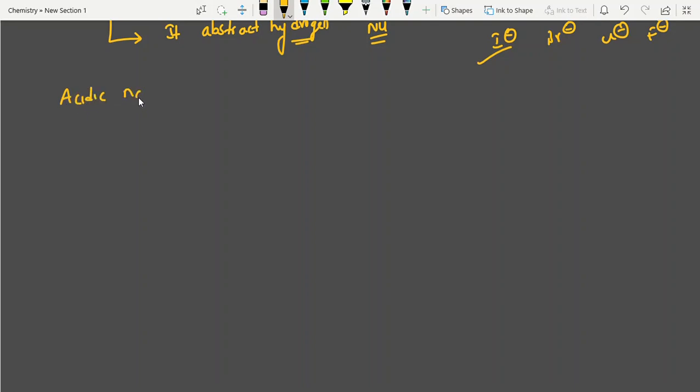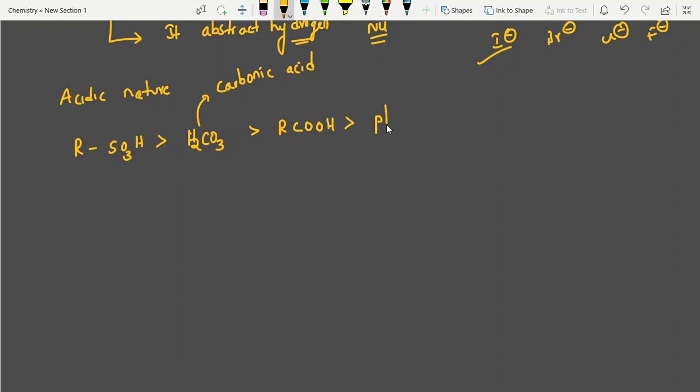Acidic nature. Okay, first one I am writing: RSO3H. This is a strong acid. Afterwards, anyone have an idea? Next, carbonic acid, H2CO3. This is to confuse students; sometimes you may get questions on it. And the next one, acetic acid, RCOOH. Next one, phenol. In second year, all the functional groups will be covered. Next one, students, is water.